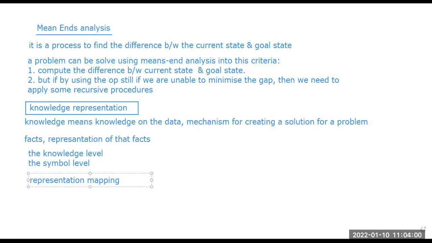There are two scenarios, right? Let us connect the two scenarios: one is facts, another one is representation.